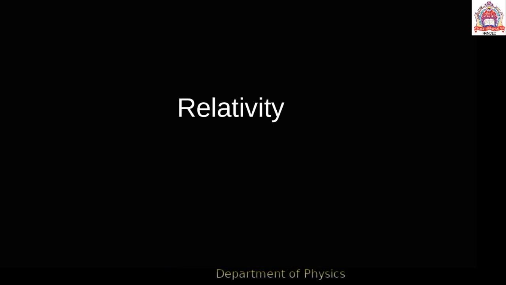The velocity of a body in motion is measured with respect to the frame of reference. The frame of reference is selected in such a way that the laws of nature may become fundamentally simpler in that frame. So there are two types of frame of reference. Let us discuss.